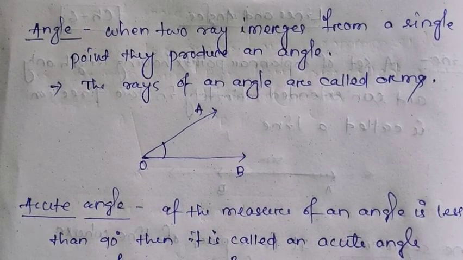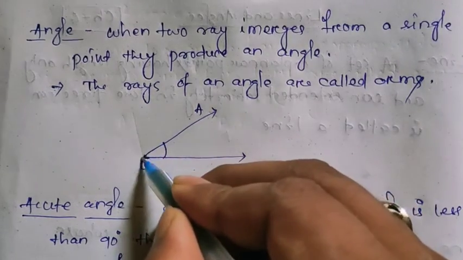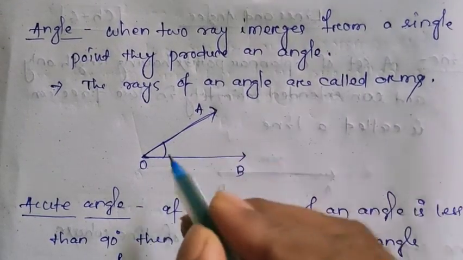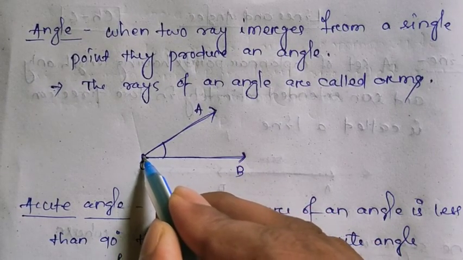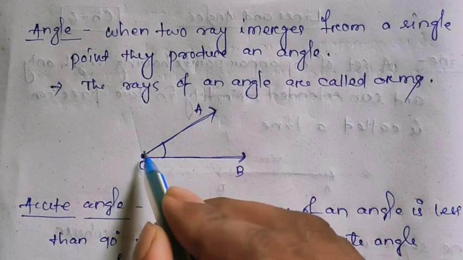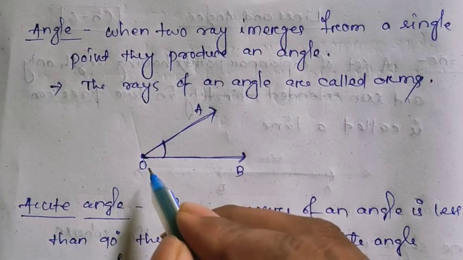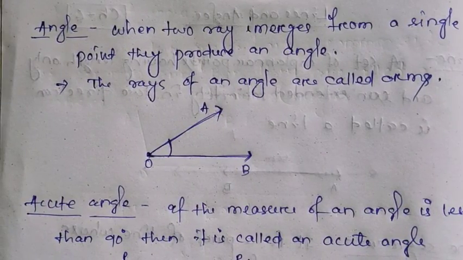So what is an angle? The next definition is angle. It says when two rays emerge from a single point, then they produce an angle. That means OA is a ray, right? And OB is also a ray, and they start from a single point, that is O. Then they produce an angle. Okay, in the previous class we have studied what is an angle.